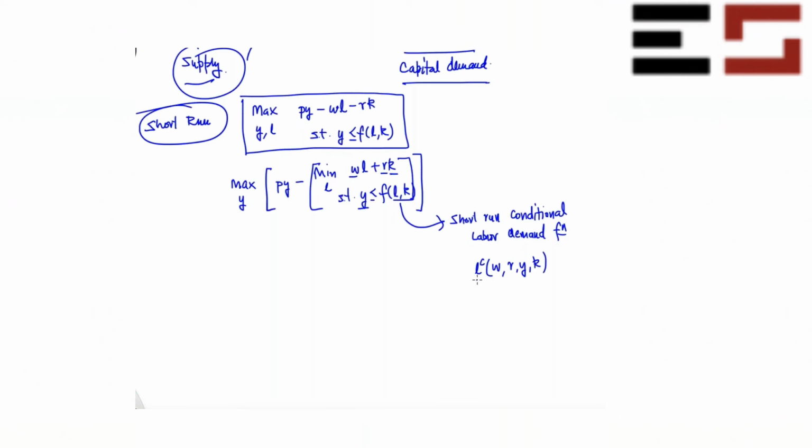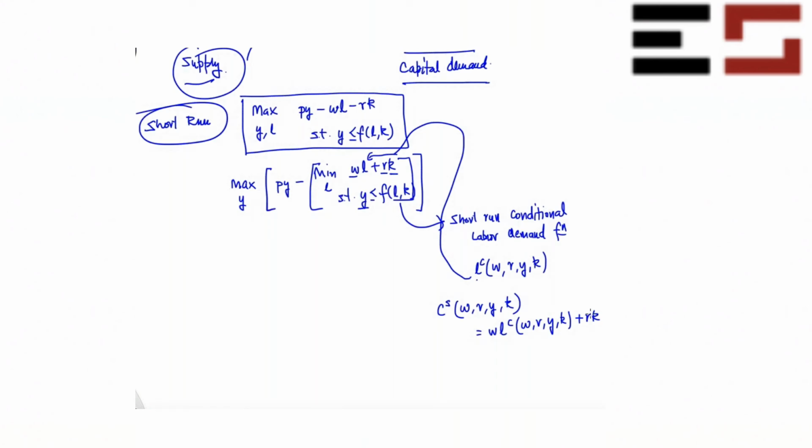Now, once you have the solution, you can plug this back into the cost, and that will give you the short run cost function. The short run cost function will be a function of w, r, y, k. It is actually equal to w L^c(w, r, y, k) plus rk. That's your short run cost function.